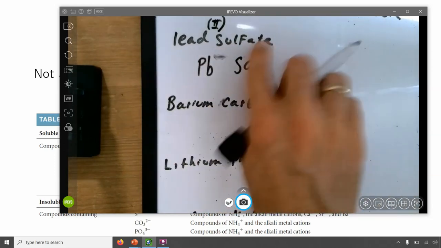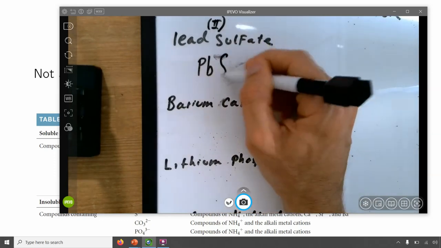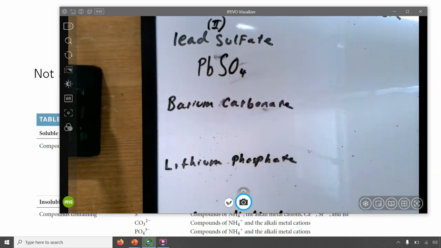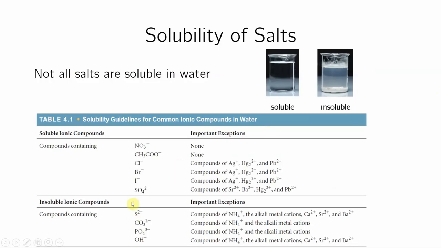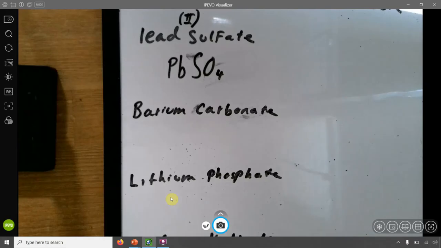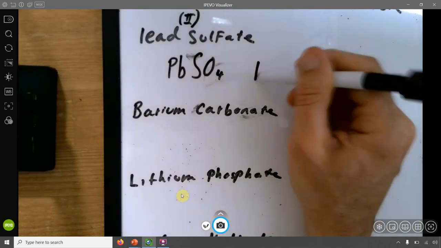And basically, lead sulfate does look like this. And the question is, is lead sulfate soluble or not? So if you go back to our little table here, I'm going to go under sulfates. Here, sulfates are indeed always soluble unless they are the sulfates of these 4 ions. And so lead is here. So lead sulfate is actually insoluble.